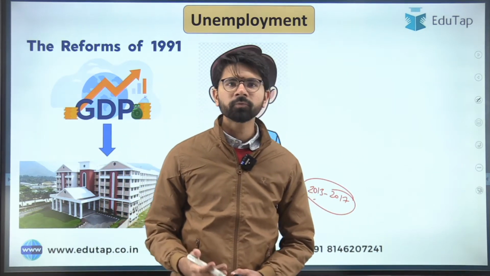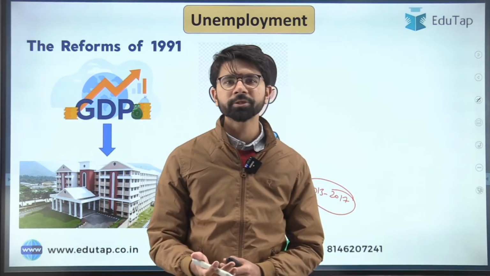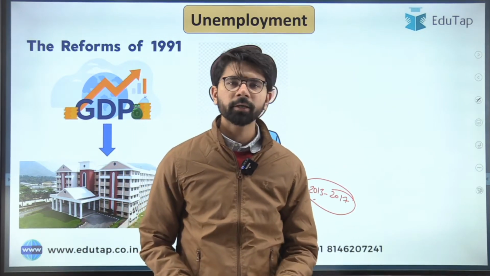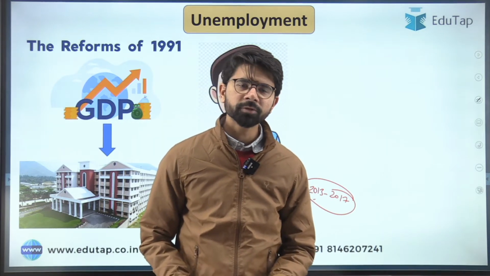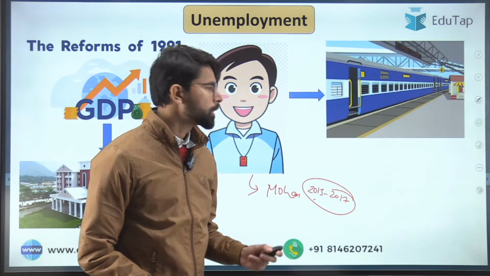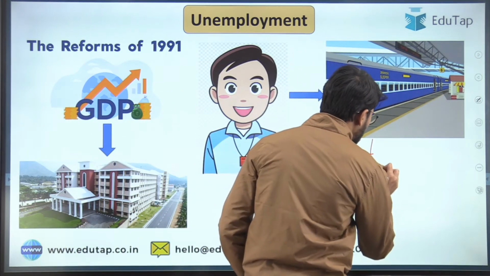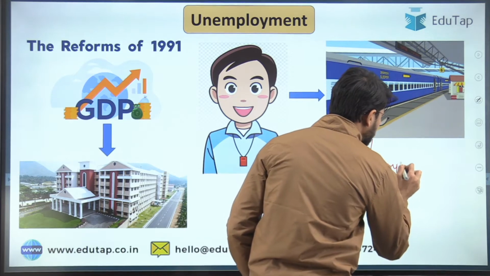Because of his tough situation, he was in desperate need of a job, and as a result, he started to work as a coolie at the railway station. This is the kind of unemployment that we are witnessing in India.